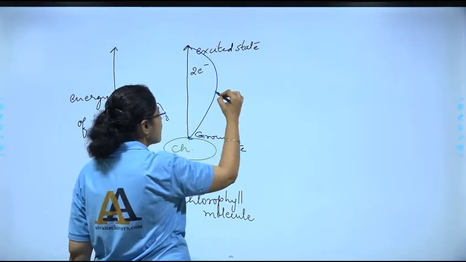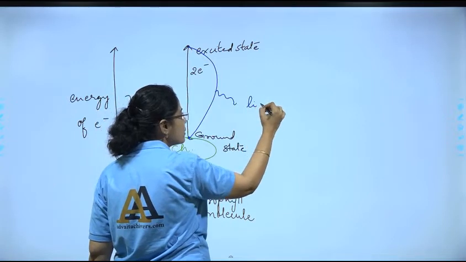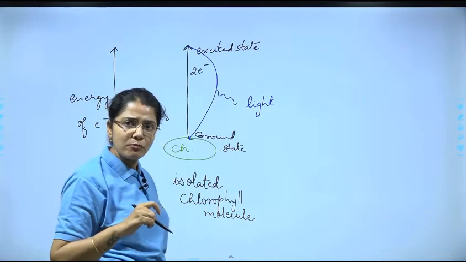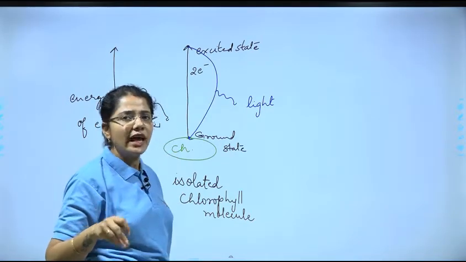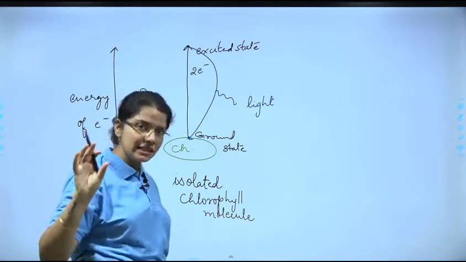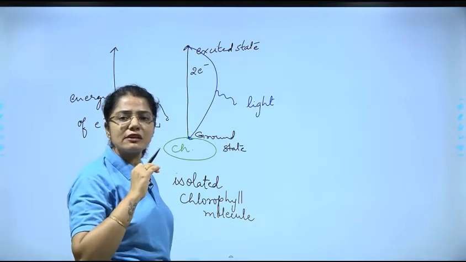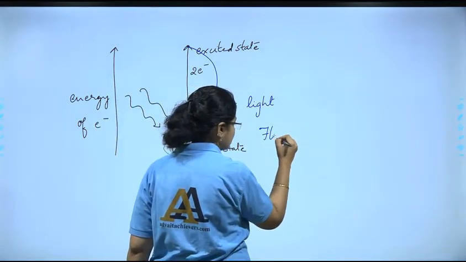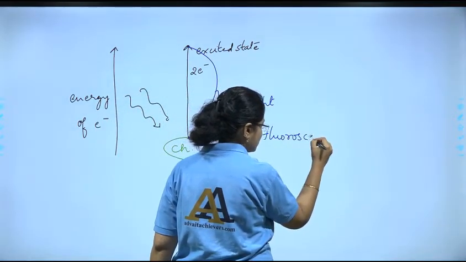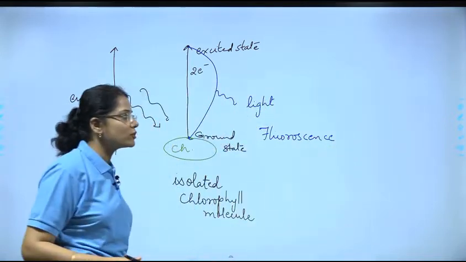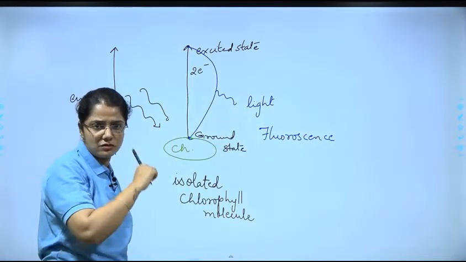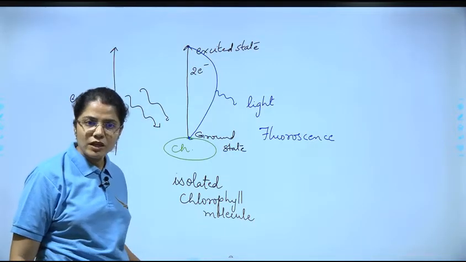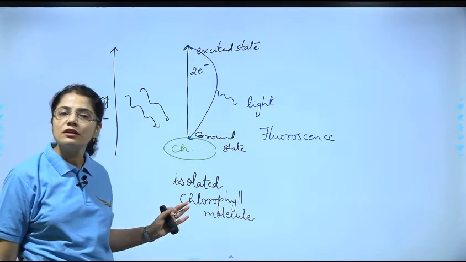Okay, so you are able to see this in the form of light, and the color of the light will depend upon how much energy it has. Okay, वो कलर की लाइट दिखती है, समझ में आया. और इस इफेक्ट को बोला जाता है फ्लोरोसेंस. दिस यू हैव टू रिमेंबर कि ये हमने क्लोरोफिल मॉलिक्यूल को आइसोलेट करके किया था. दिस इज क्लियर. So this phenomenon is called fluorescence.